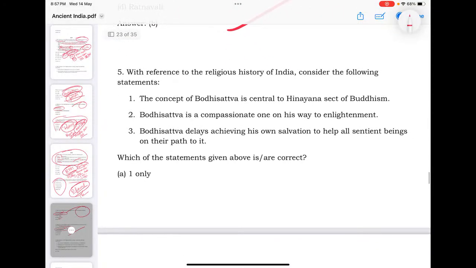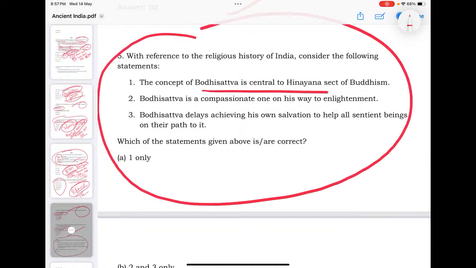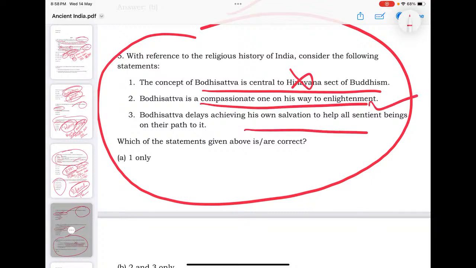Then with reference to religious history, consider the following. The concept of Bodhisattva is central to, again, a similar question is asked here. Yes, Bodhisattva is central to Mahayana. A Bodhisattva is a compassionate one who, on his way to enlightenment, delays achieving salvation to help all sentient beings on their path.